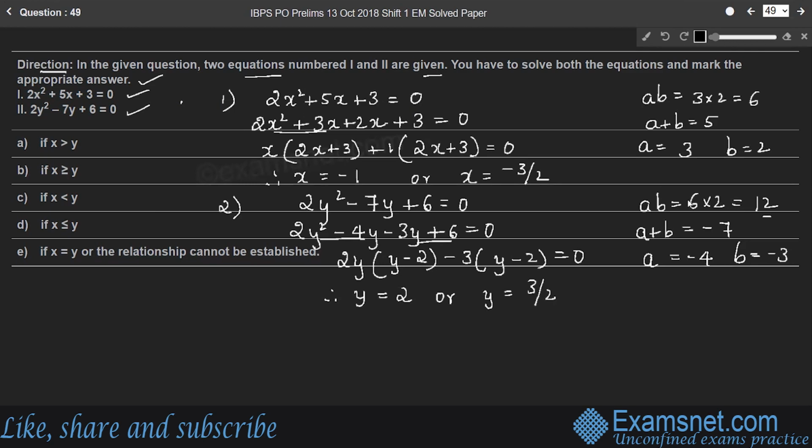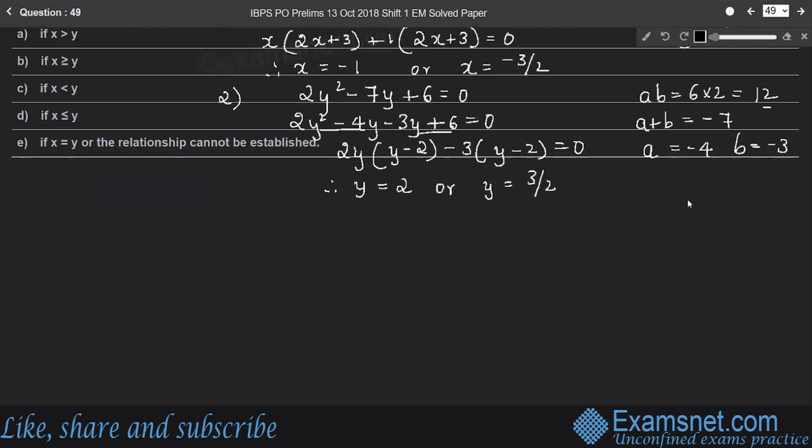So, find the relation between x and y, right? So, here x, y and the relation. So if x is minus 1, y is 2. So x is less than y. If x is minus 1, y is 3 by 2. So here also x is less than y.